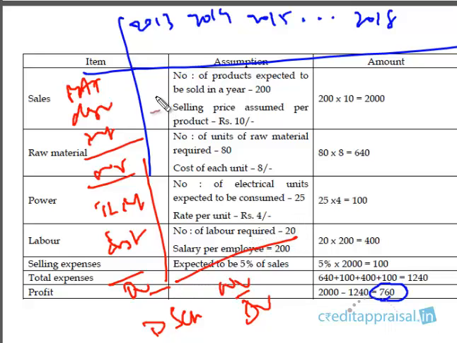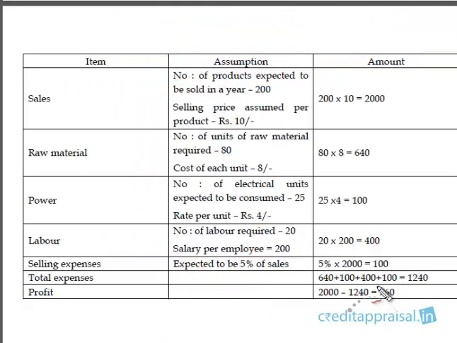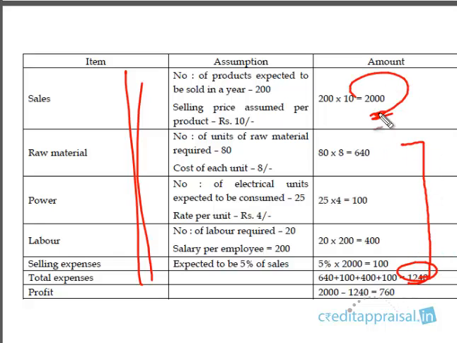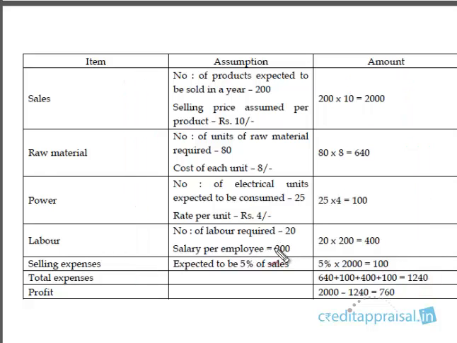So this profit figure, I'm speaking about this profit figure for various years. Let us assume the company has projected a uniform profit of 760 for all years. And I'm saying this projected profit of 760 was arrived at based on these assumptions. We had sales of 2000, and all the rest of the expenses put together was 1240. So 2000 minus 1240 is 760. This is how the company arrived at the profit of 760.